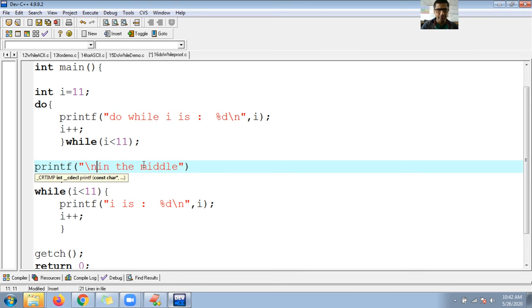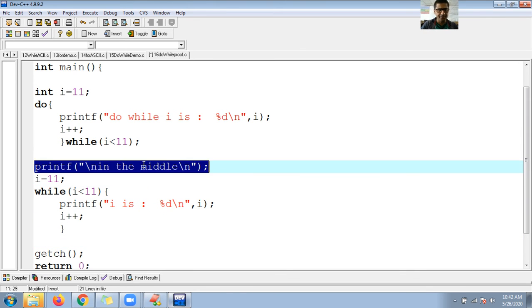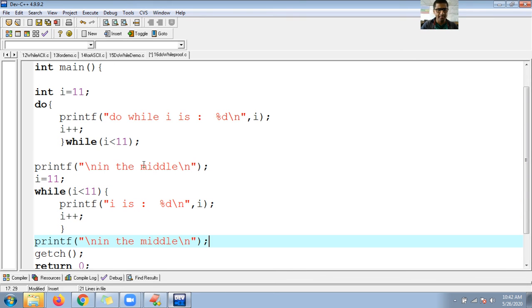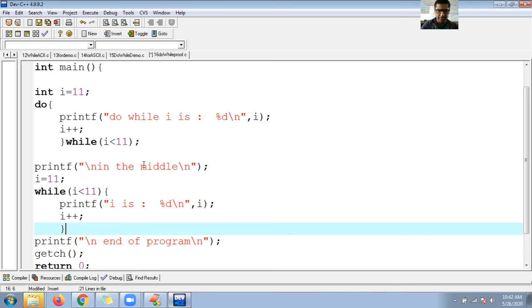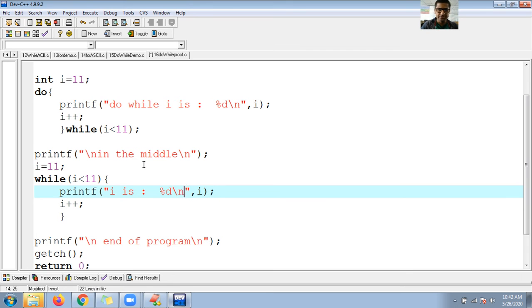And here also at the end, printf I am at the end, end of program. Now see, before entering the while loop, I am in while loop. At least you will come to know whether control really reached the while loop or not.